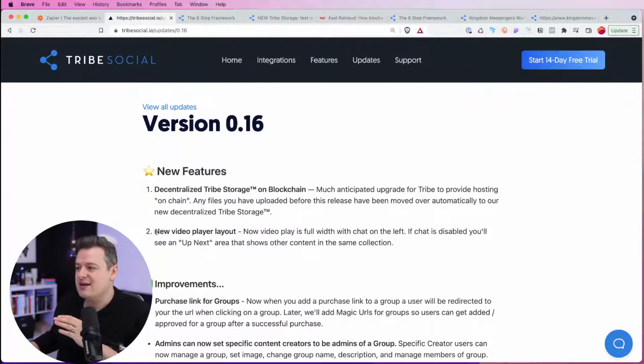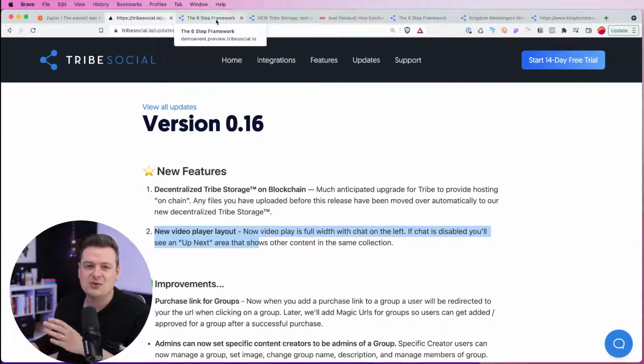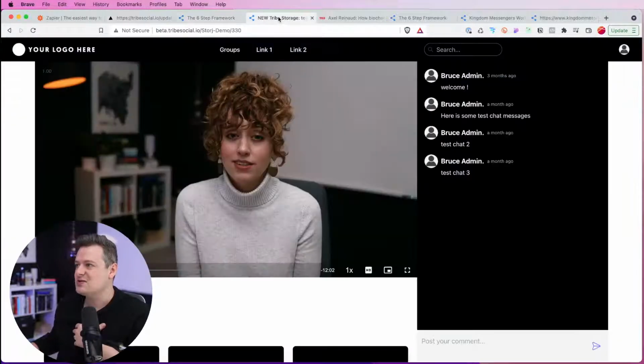When we pushed that live, we actually did a new video player layout as well, just to refresh that. There were some UI bugs where sometimes the video player didn't look great on a tablet, for example, or on certain size screens. So I'll show you what this looks like now.